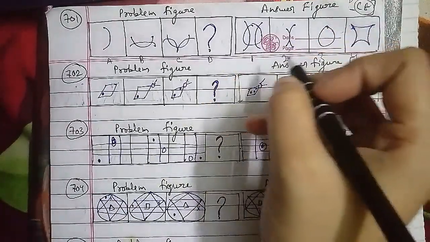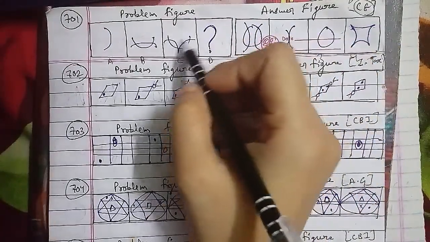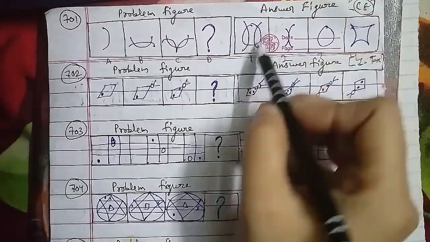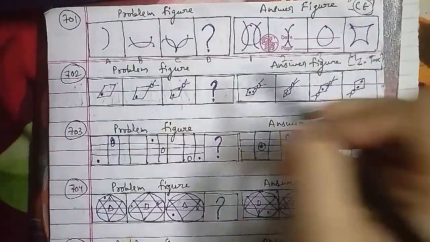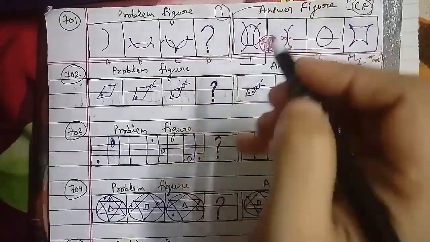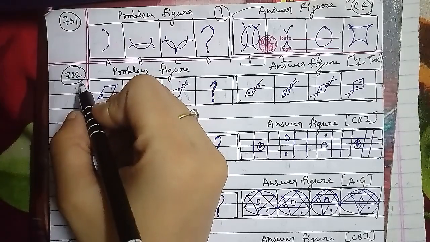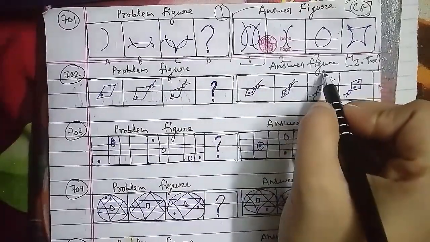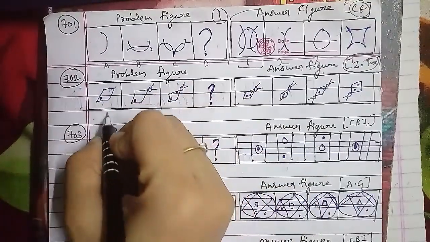Let's go ahead with another question, the 703rd question of the session. These are the problem figures and the answer figures which were asked in the CBI question paper, named figure A, figure B and figure C, and of course we have to find out figure D, where the circle and the shaded dots are in different positions. The options are named 1 and 2, and of course the third and the fourth as well.